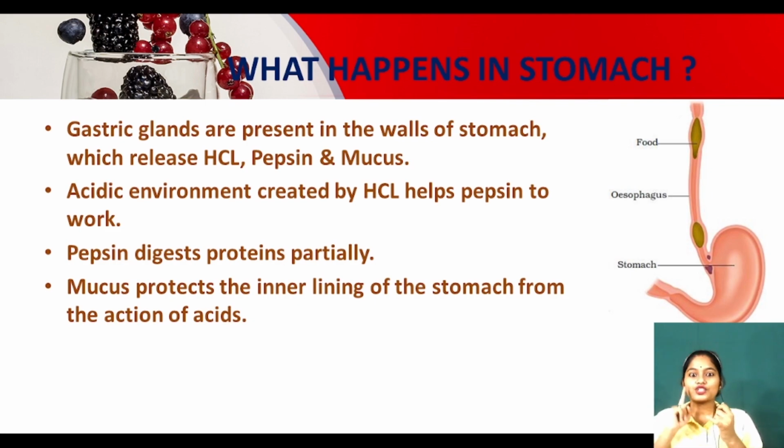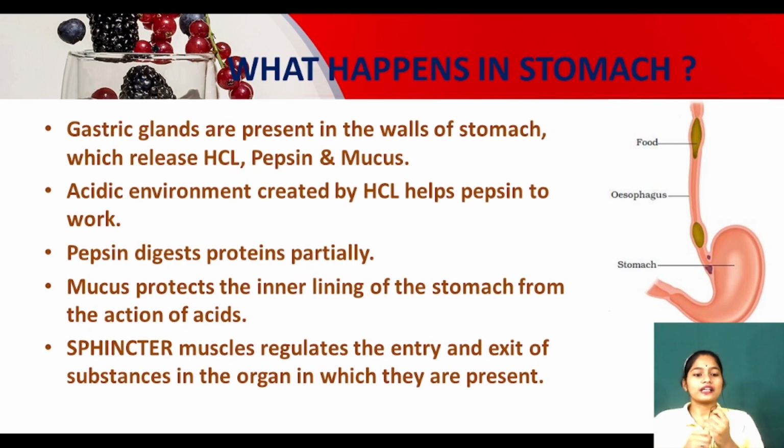Clear? So whenever anybody asks that if you are eating the meat, it is getting digested, but the stomach itself is not getting digested, it is because the stomach has a mucus layer in the inner lining. Clear? Yes. Now see, sphincter muscles regulate the entry and exit of substances in the organ in which they are present.